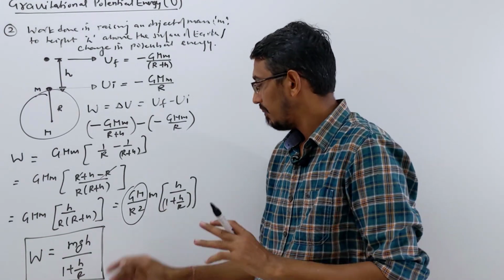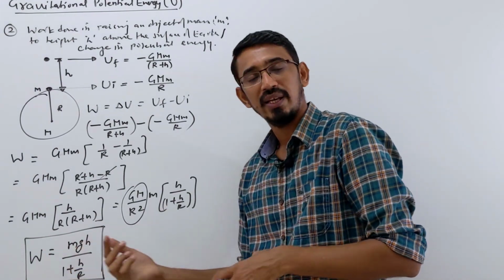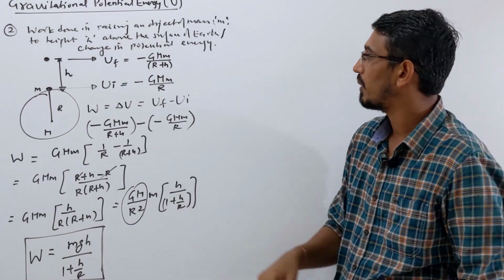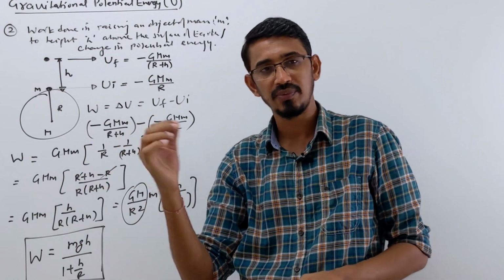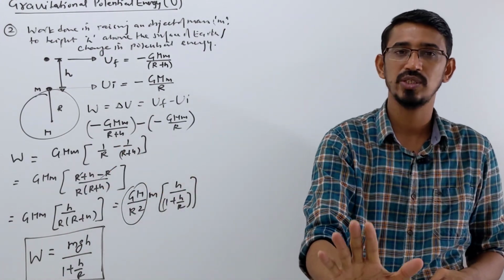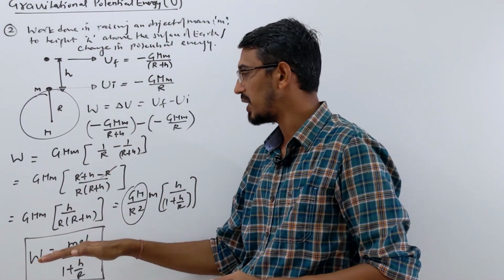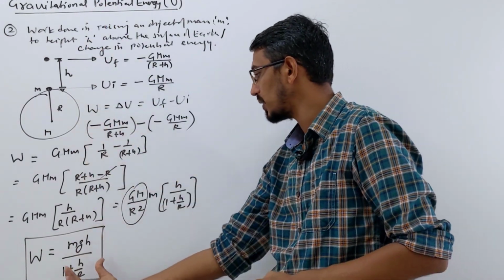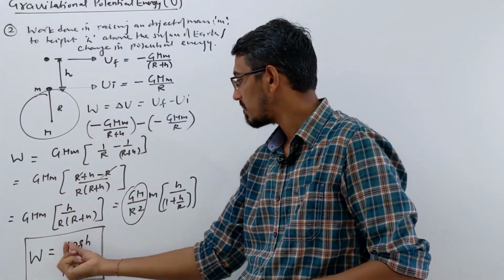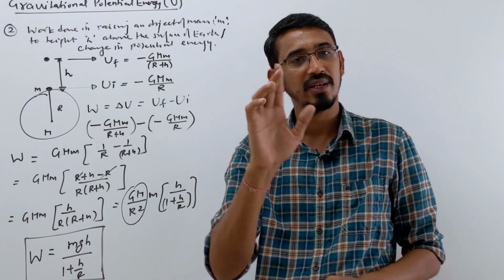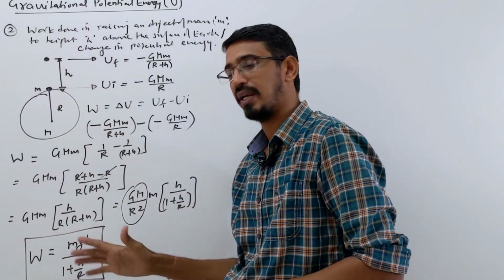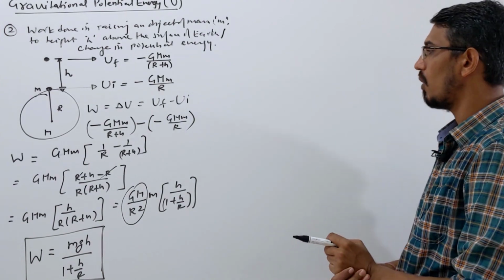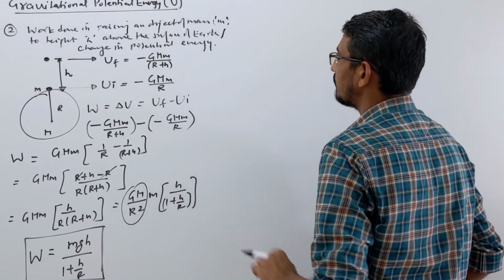mgh, correct? Be careful here, g is coming, right? Small g, acceleration. When capital G comes, you can write that formula anywhere, but small g coming means you are writing that formula related to Earth, near the surface of earth. So from surface you are raising some object to height h. How much work is done? mgh. m is the mass of the object, g is the acceleration due to gravity, 9.8 or 10 you are writing, h is the height, and 1 plus h by r. That's your answer, right?